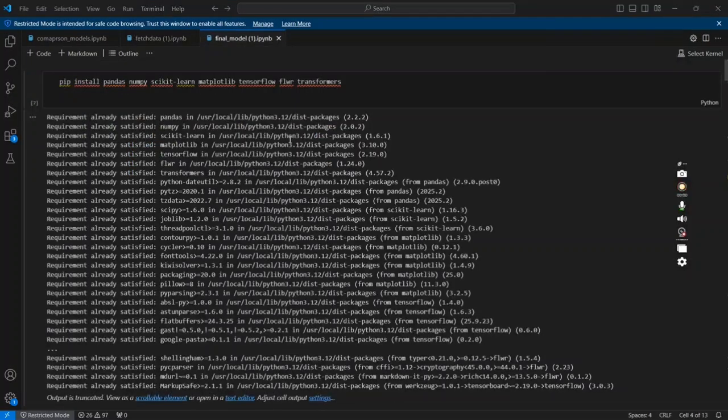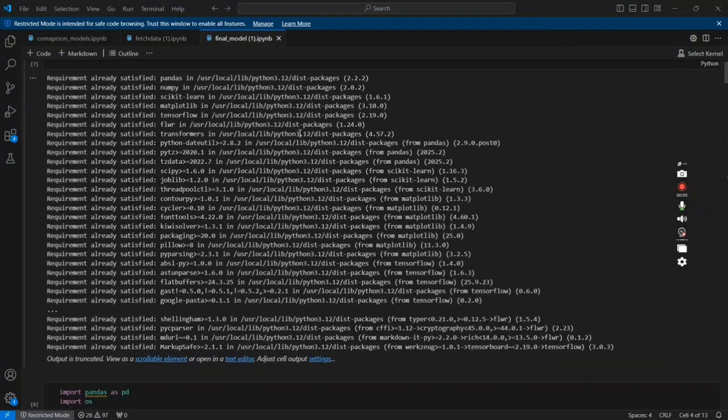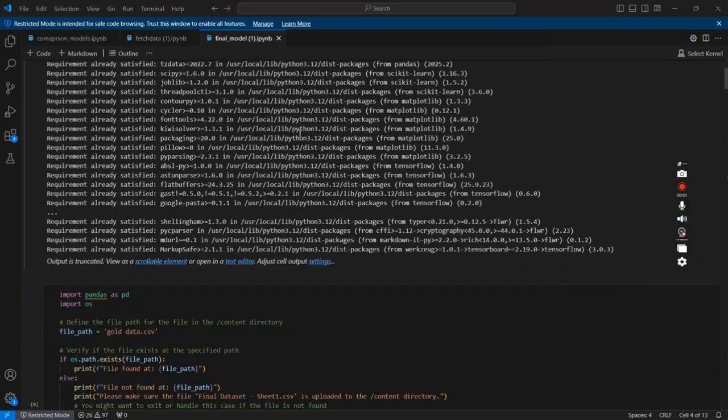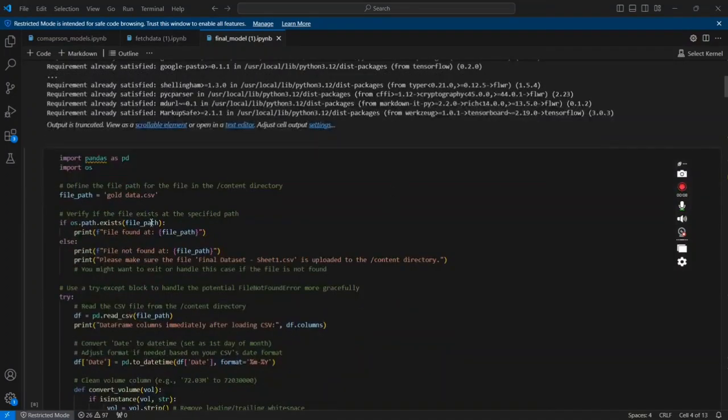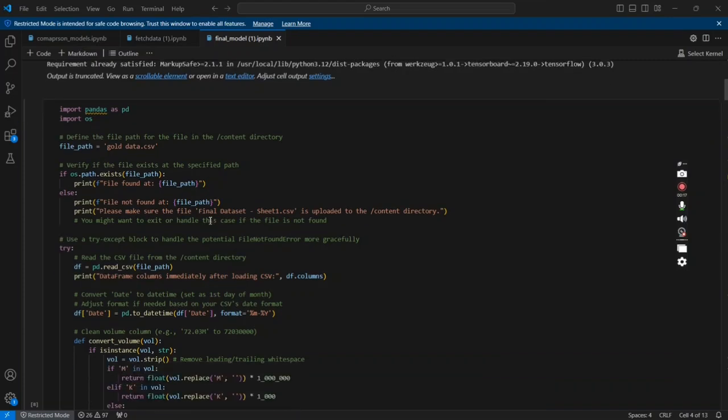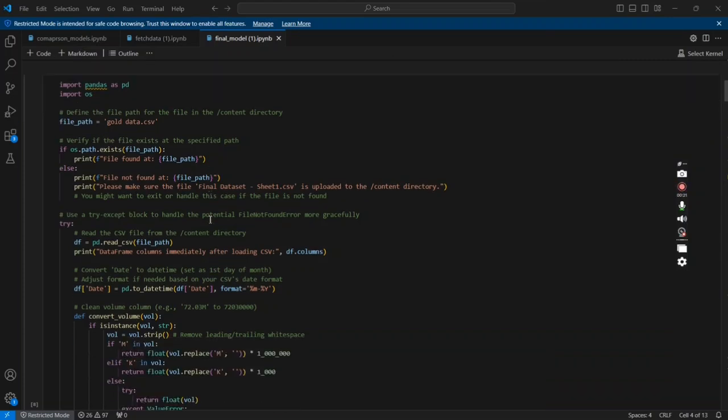Stock prices are heavily influenced by news and market sentiment, so numerical data alone is not enough. To solve this, I created a custom sentiment dataset using financial news headlines related to gold and stock markets. These news texts are processed using FinBERT, which is a finance domain specific version of BERT. FinBERT classifies each news item into positive, neutral, and negative.